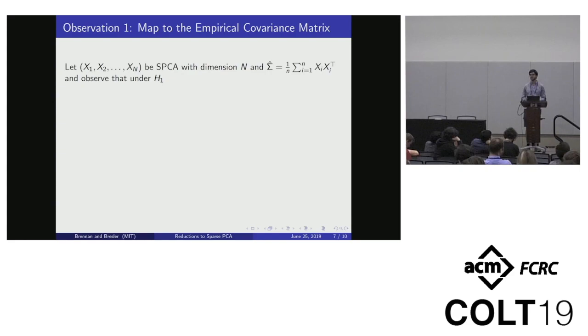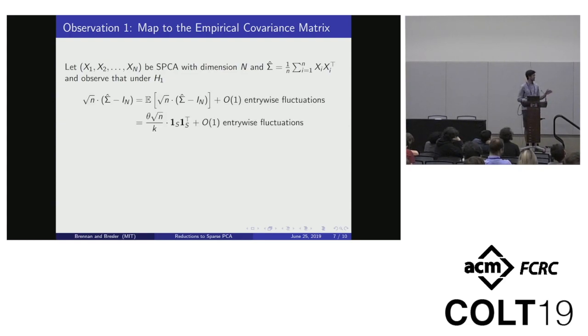So the first observation is that all previous reductions treated the planted clique data matrix as the samples for sparse PCA in one way or another. And this is wrong for several reasons, but it's most obviously seen by noting that the empirical covariance matrix is much more closely aligned with a planted clique instance.